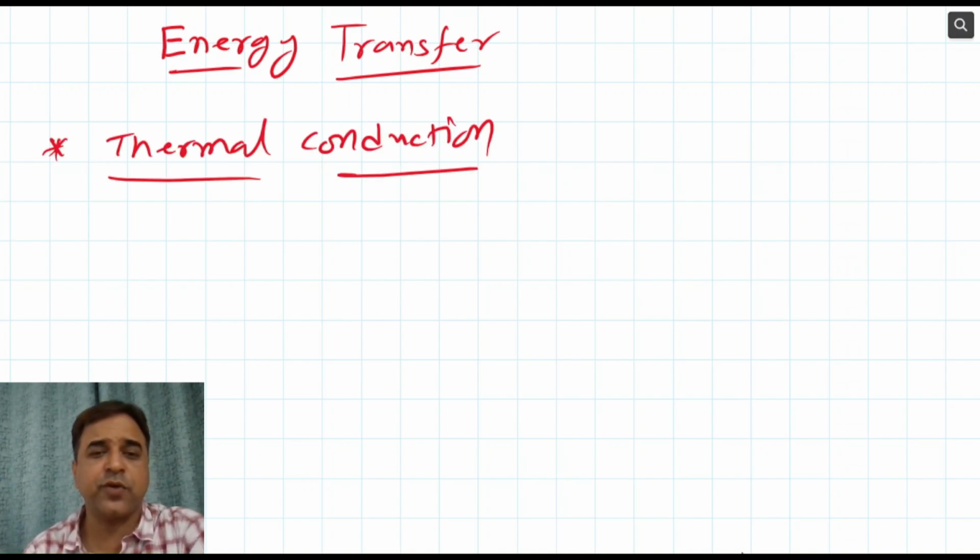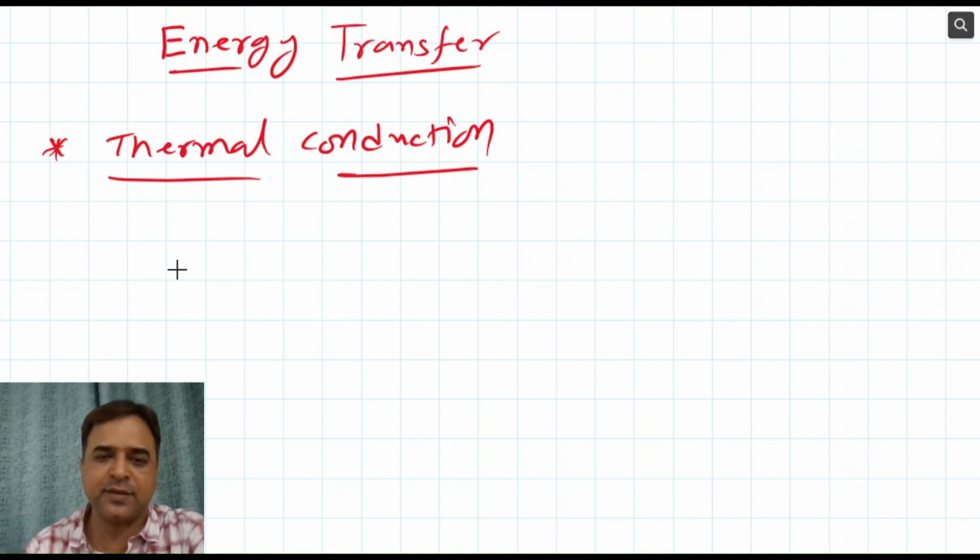In thermal conduction, what you have to understand is it is always taking place in a solid medium. Thermal conduction takes place in a solid medium. So here heat energy is being transferred from one point to another point with the help of solid particles, or you can say particles of the solid medium. What happens inside? Let's see that.